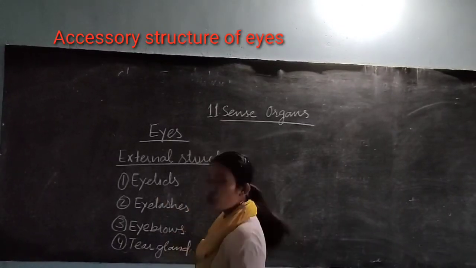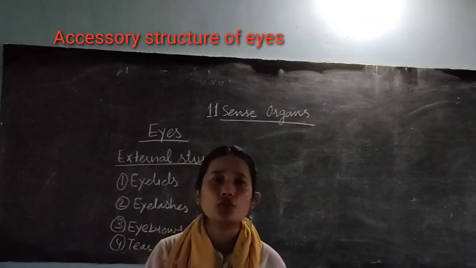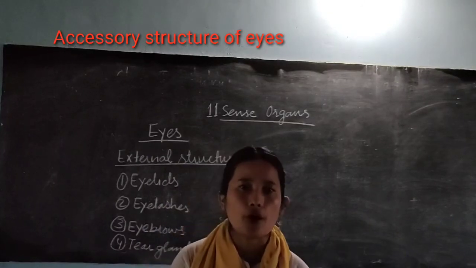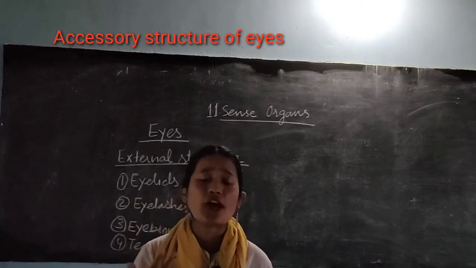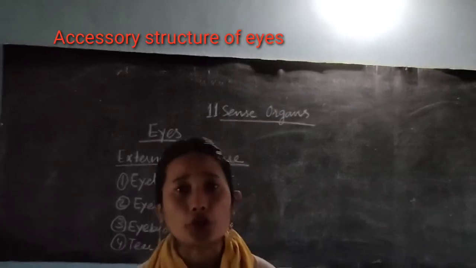Then you have eyebrows. Though eyebrows cannot be considered part of the structure of an eye, they have a certain role to perform. What does it do? Just like your eyelashes, it prevents water or sweat from directly entering your eyes.